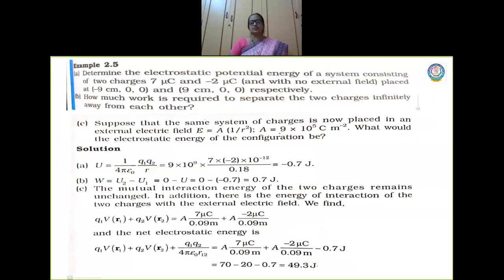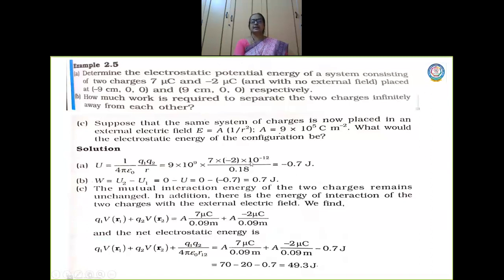It's a direct substitution into the formula. The formula is U is equal to 1 by 4 pi epsilon naught. There are two charges, so Q1 Q2 by the distance between the charges. So 1 by 4 pi epsilon naught is 9 into 10 power 9. Q1 is 7 microcoulomb, so 10 power minus 6, and here also minus 2 microcoulomb.